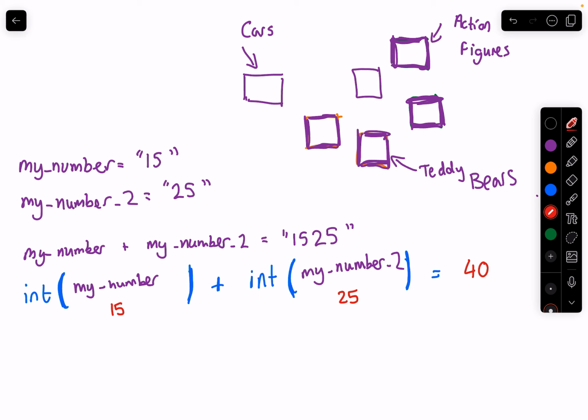The same thing applies if you were to call the float function instead. So let's leave enough room here, and we can just pass in my number like before.